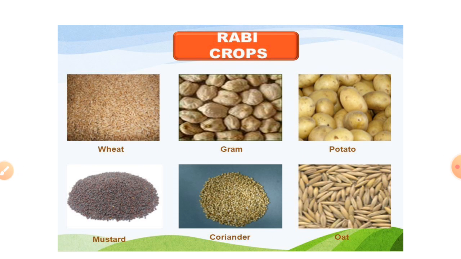Crops that are grown in winter are called Rabi crops. These crops grow from November to April and do not require monsoon rain for their growth. Examples of Rabi crops are wheat, gram, potato, mustard, coriander, oat and legumes.